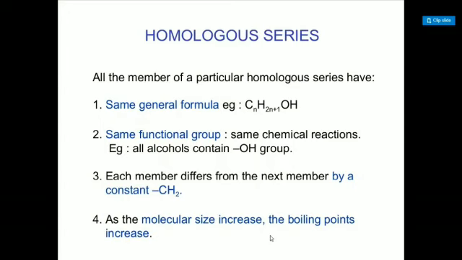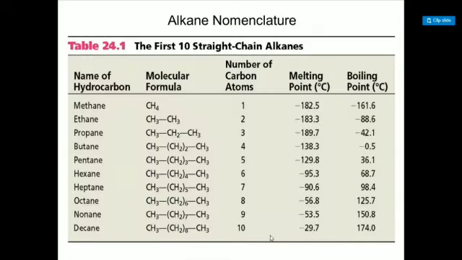Students, you know that normally carbon has a valency of 4. So here we describe the nomenclature of carbon compounds on the basis of their bonding types. First, straight chain alkanes. Alkanes means single bond carbon, meaning all 4 bonds of carbon are attached to 4 hydrogens or different atoms. Names of hydrocarbons: methane, ethane, propane.